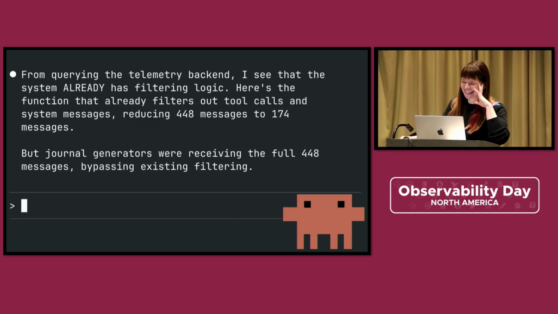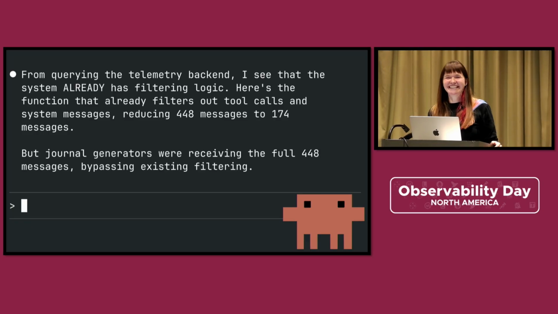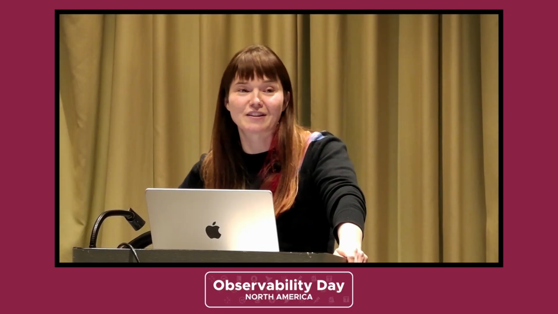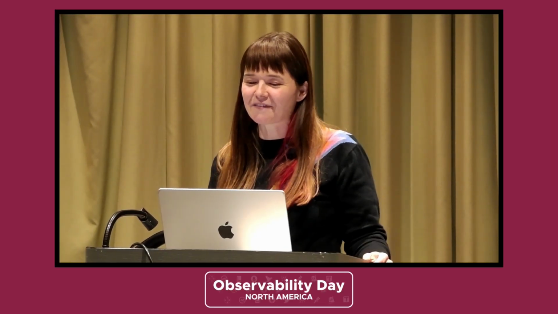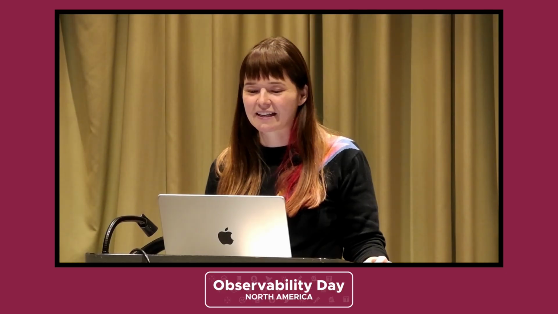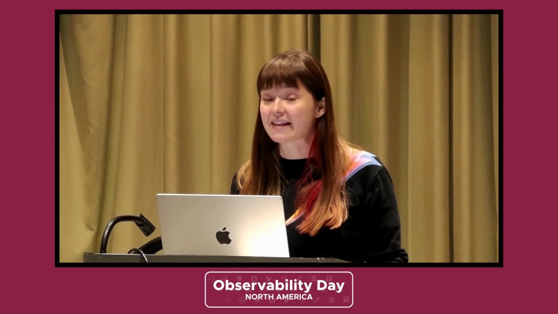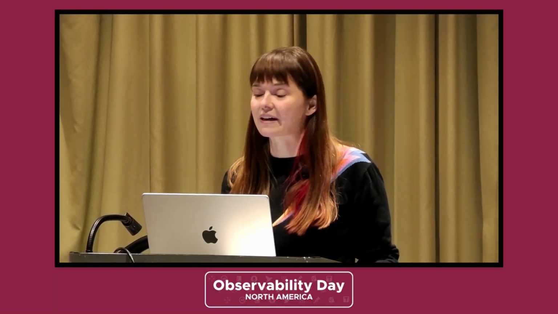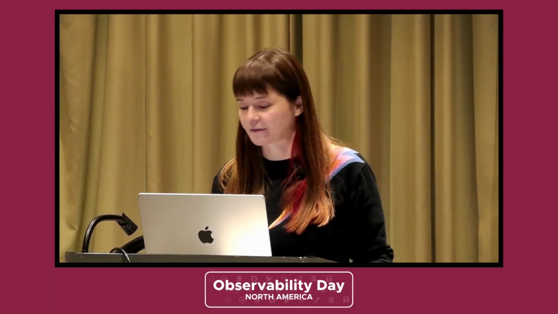But journal generators were receiving the full 448 messages, bypassing existing filtering. Oh, you know what? A few days ago, we added functionality to better support users who run multiple Claude sessions in parallel. Specifically, we started grouping chat data by session ID before passing it to the generators. I bet that's when the filter helper started getting bypassed. So Claude Code, I want you to verify this, and if that's indeed what happened, I want you to fix the code so the existing filtering reaches the journal generator functions.